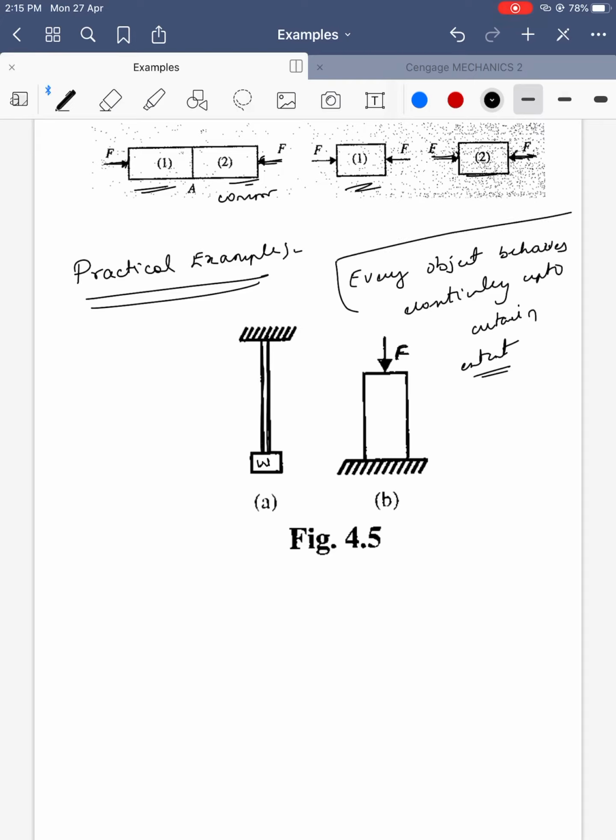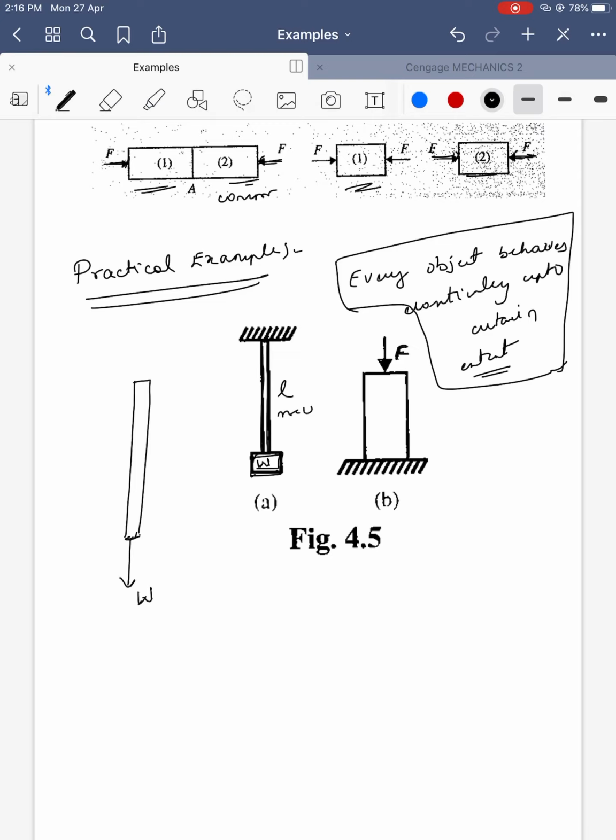Okay, so what is that extent, we'll see in the next videos, but as of now our consideration is stress. Now what is connected here? This is a rod of length L, the weight is acting. Draw the diagram. If you draw the diagram, the topmost place, bottommost place, the W is the weight that is acting.